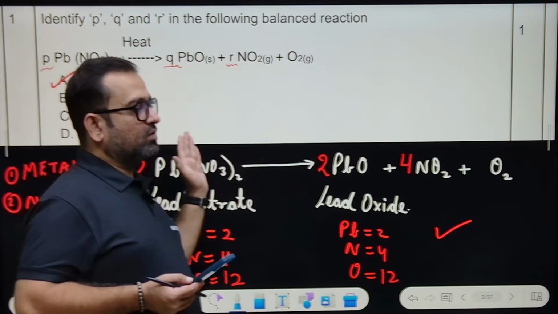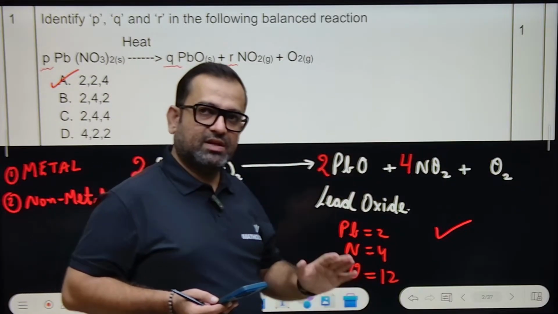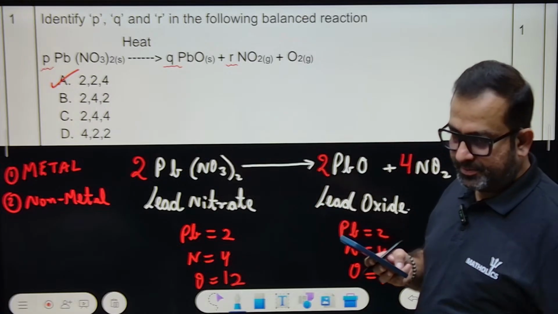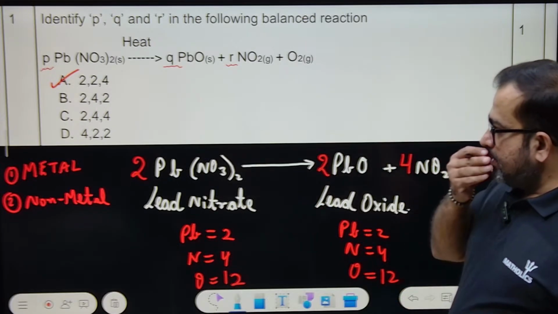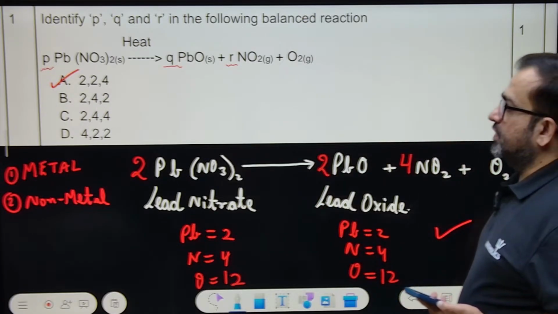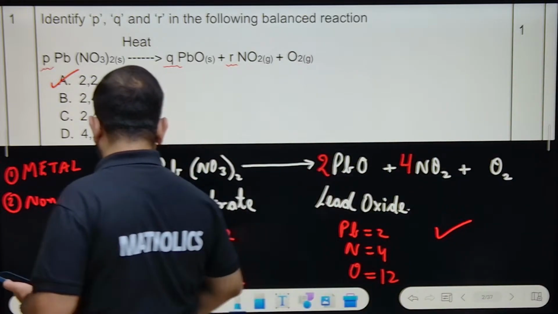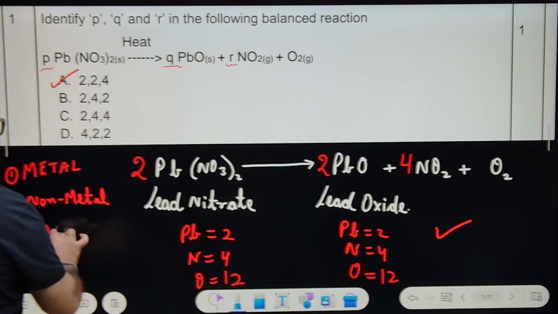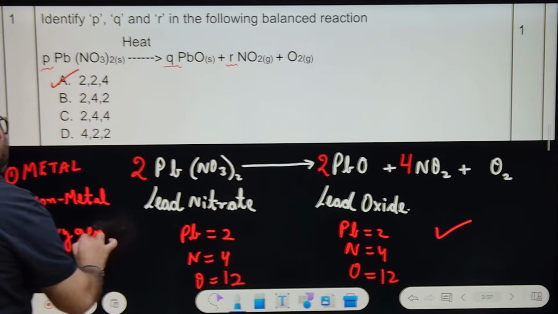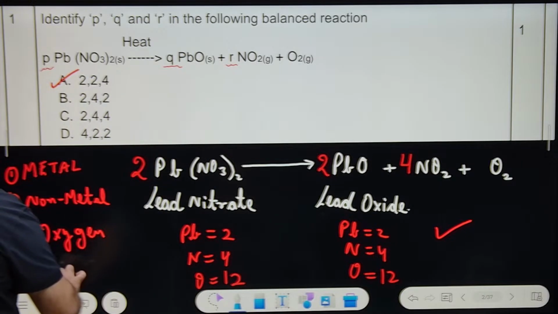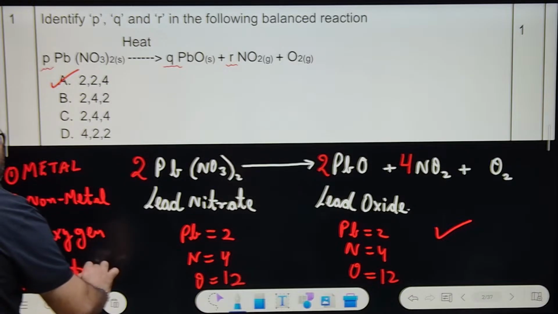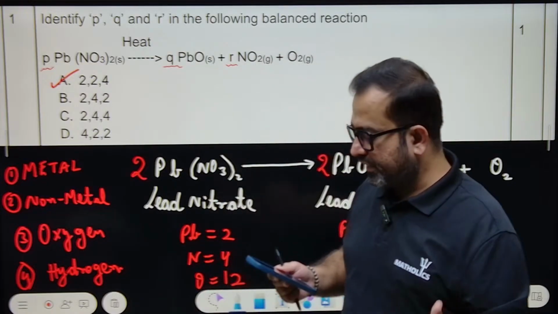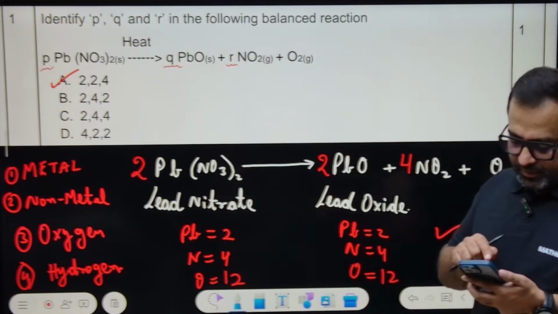First go for metals, then non-metals, then check oxygen third, and last check the hydrogen. Don't worry, we'll do more practice for balancing. Not just this one question, we'll do 4 or 5 questions. Complete balancing we'll do.